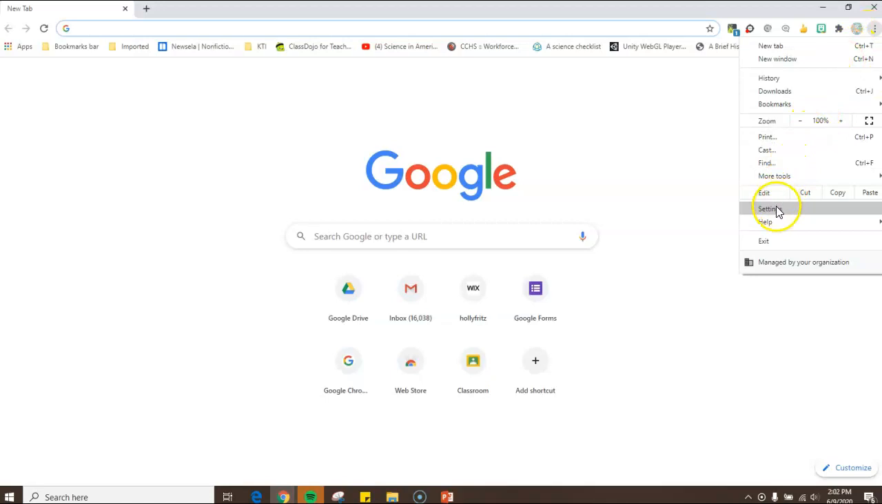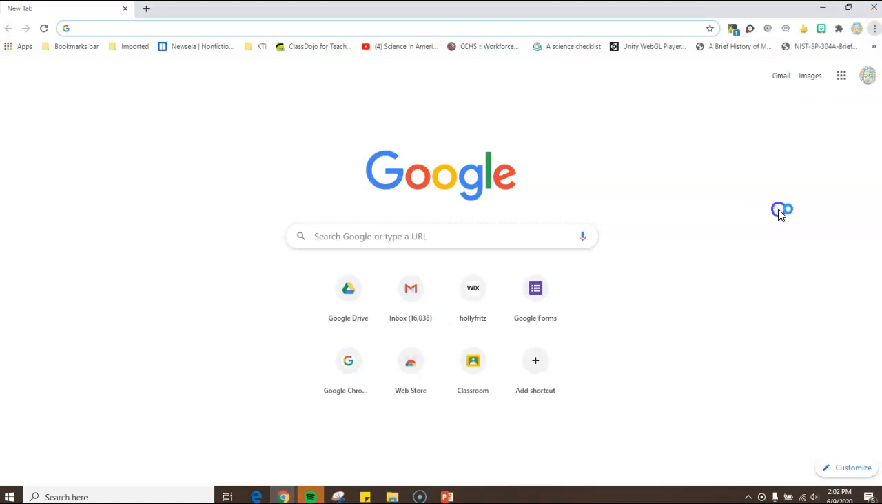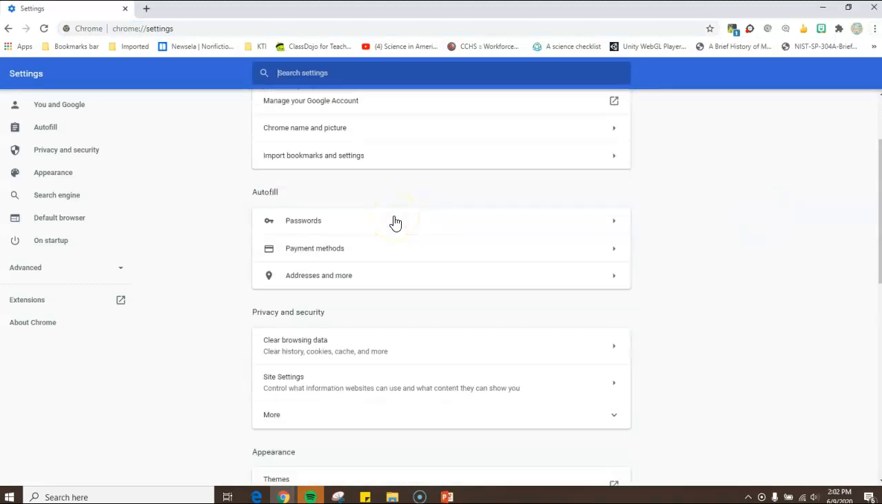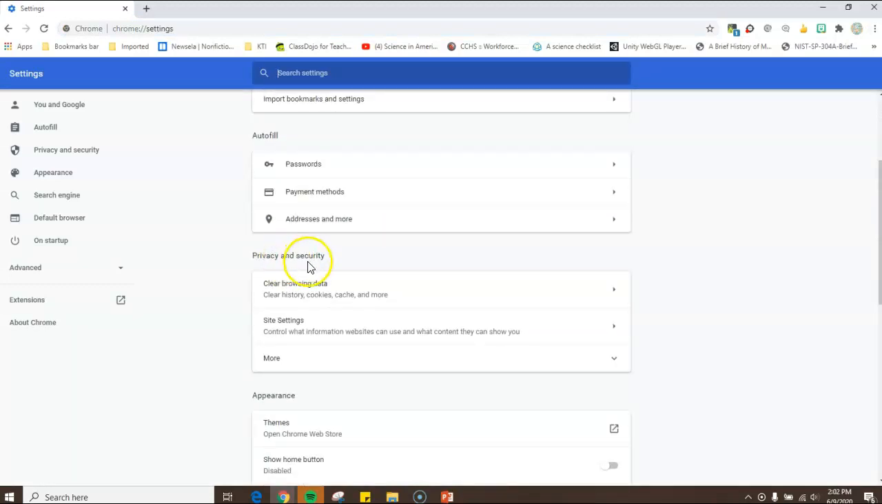And then you want to find your way down to Settings. When you click on Settings, you'll need to scroll down a little bit, but you'll find the Privacy and Security. So the Site Settings is what we want to look for. So click on this arrow over here.